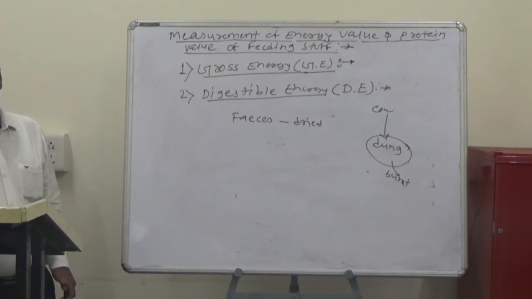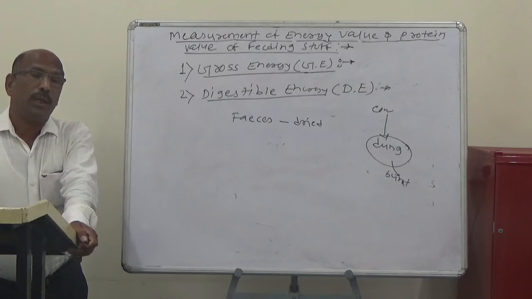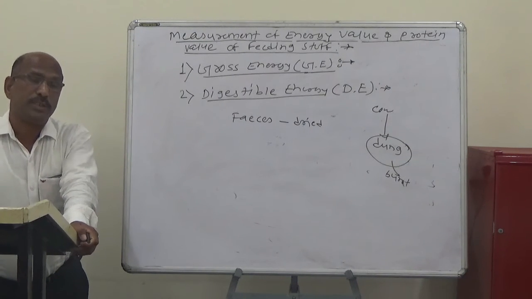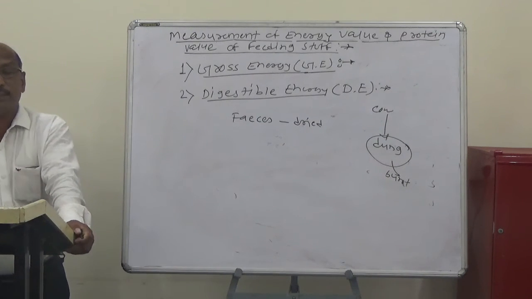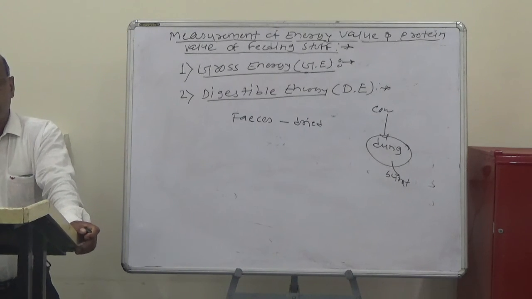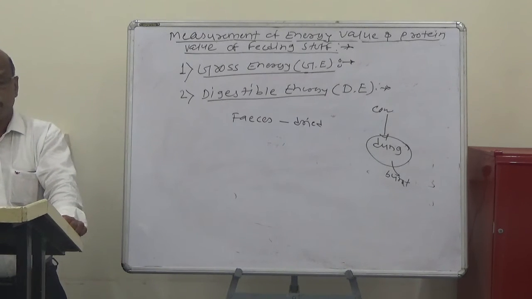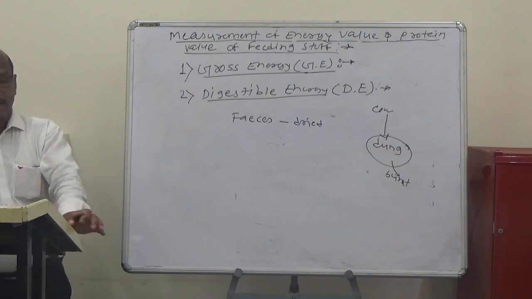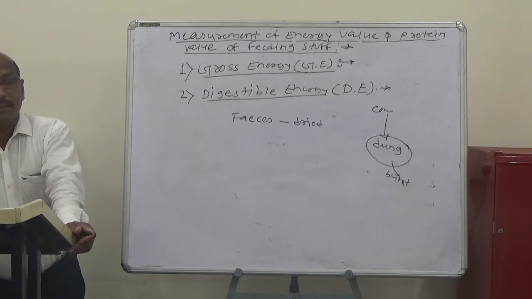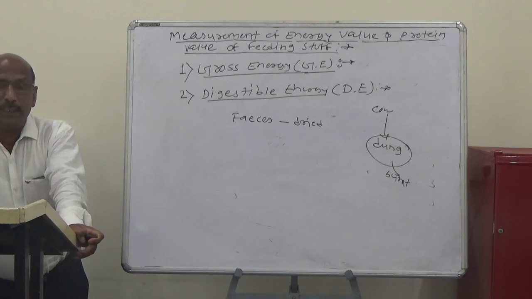In fact, in India, the dried cow dung is utilized as a fuel, we use it as fuel. This means that a considerable quantity of heat of the digested food is eliminated in the feces.